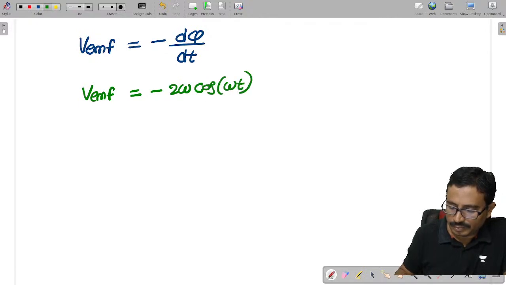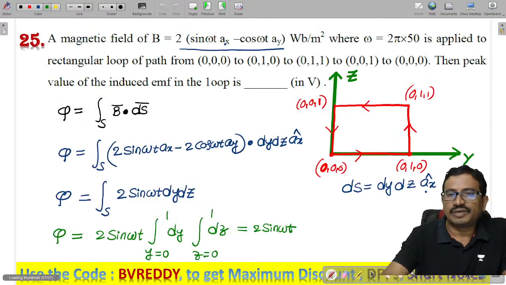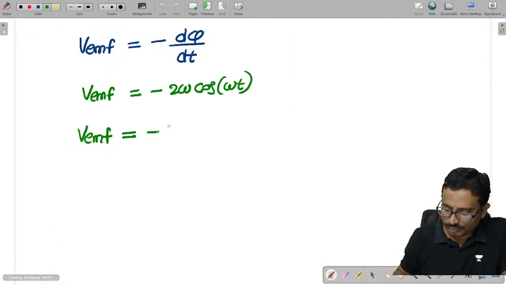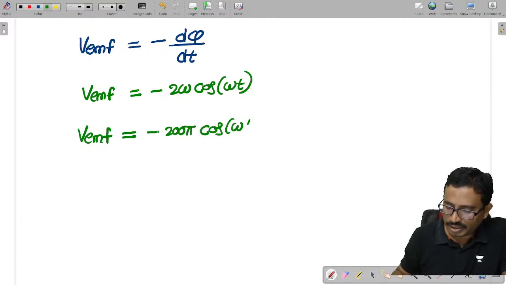With omega equal to 100 pi, the EMF is 200 pi cos omega t.